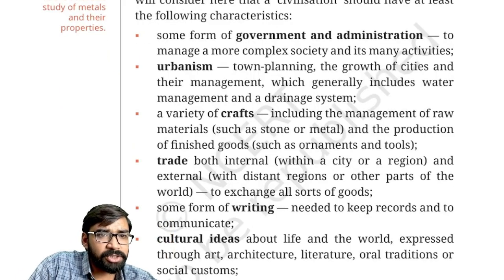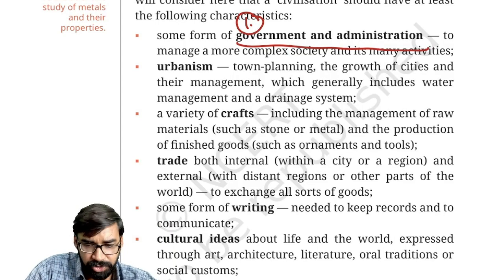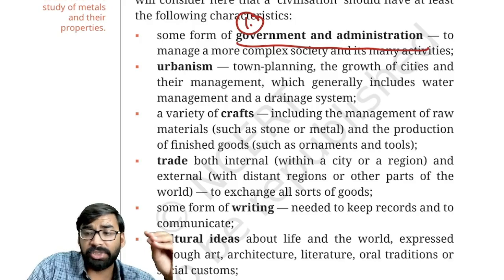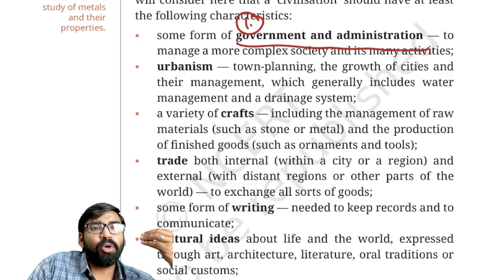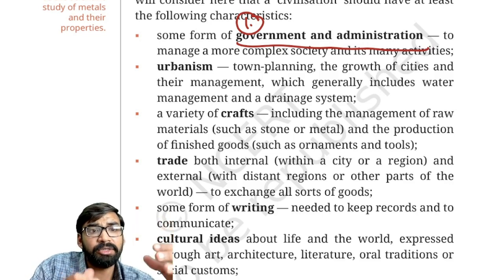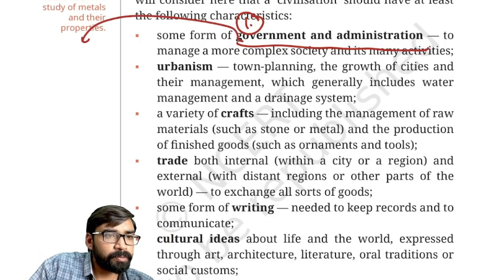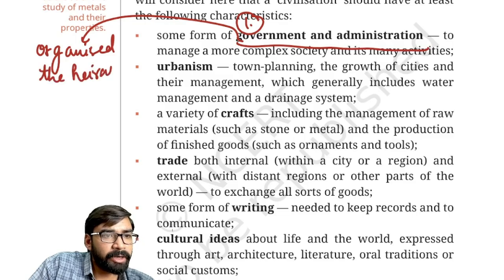First, as you can see here, government and administration. Why is government and administration important? To manage a complex system, a complex society, right? So there is a need to manage the complex system of society. Then there is a need to manage the hierarchical structure, it also organizes hierarchical structures.